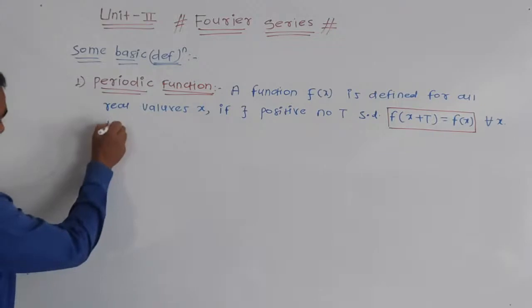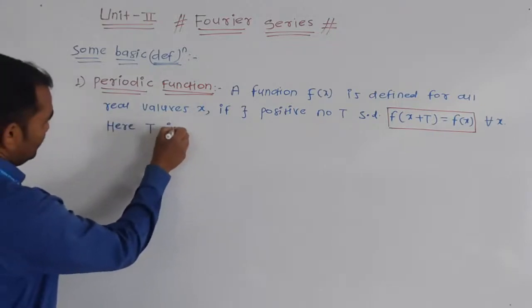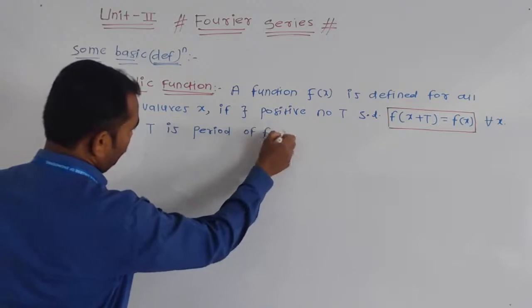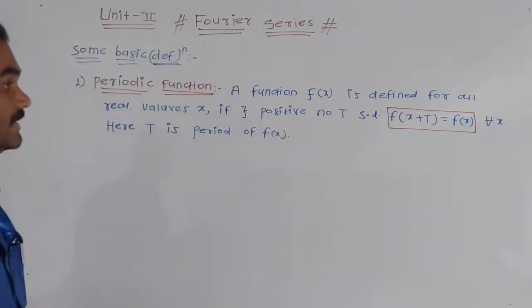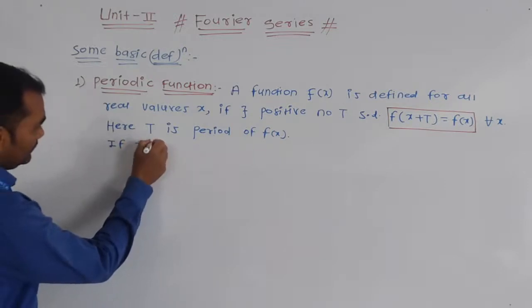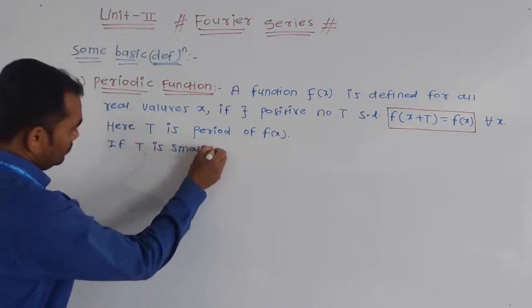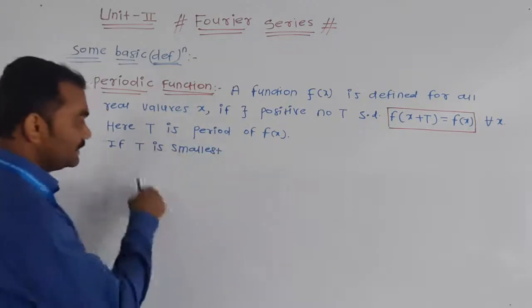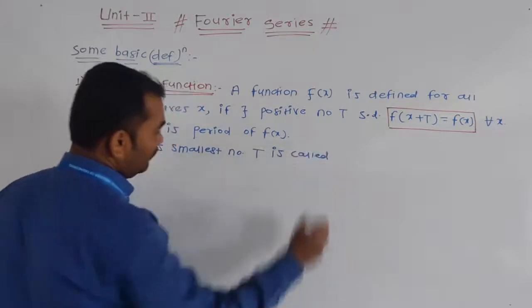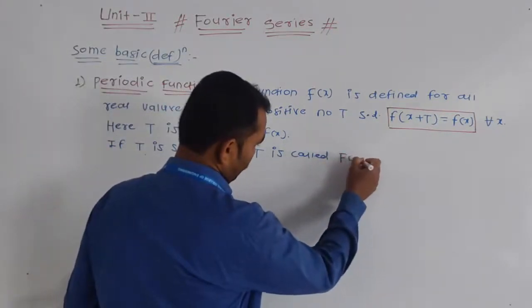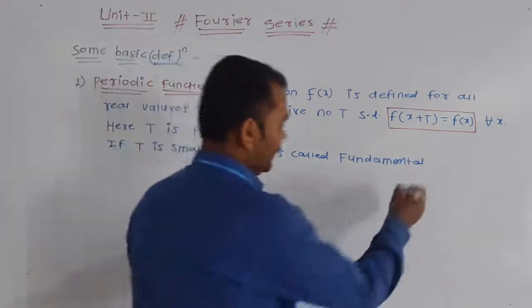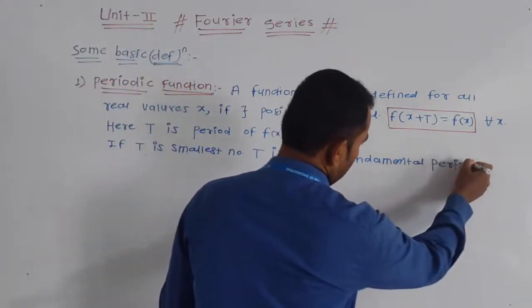Here t is the period of f of x. And if this t is the smallest number, then t is called the fundamental period of f of x.